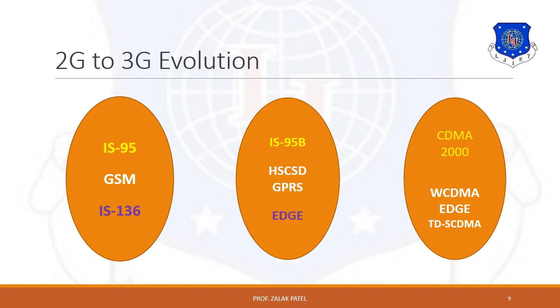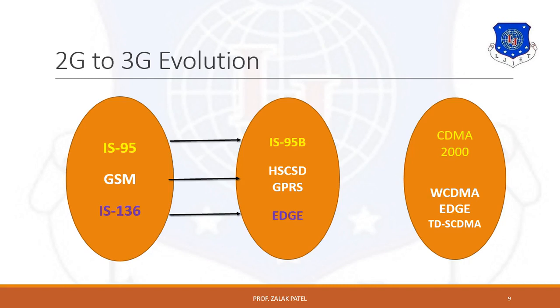From 2.5G to 3G, the standards are CDMA 2000, WCDMA, wideband CDMA, a modified version of EDGE compared to the previous one, and TD-SCDMA, time division synchronous code division multiple access.